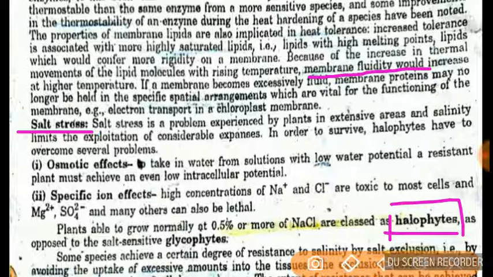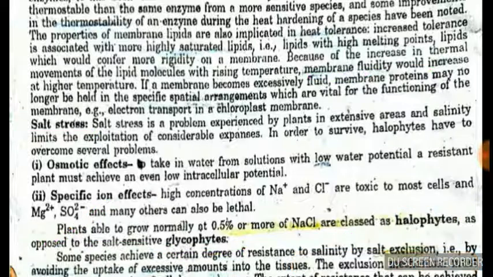They grow in salty conditions, that is 0.5% or more of NaCl. The plants that grow in these conditions are called halophytes. And the plants which are salt sensitive are called glycophytes. This is a very important thing as far as the question is concerned.